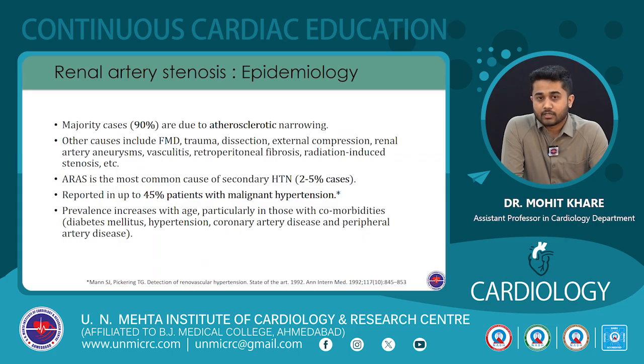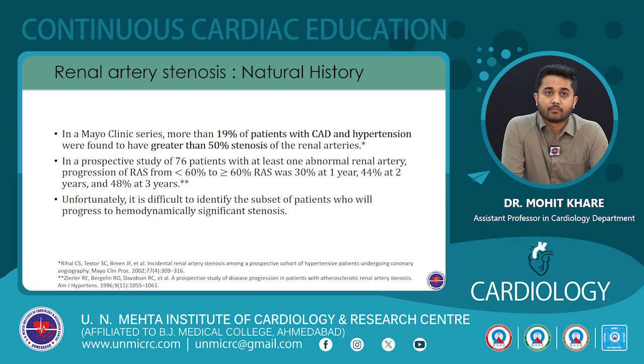The prevalence of renal artery stenosis increases with age, and also in those who have comorbidities like diabetes mellitus, hypertension, coronary artery disease, and peripheral arterial disease. So, like any other atherosclerotic vascular disease, the risk factors are common. This is further clarified in a Mayo Clinic series, wherein it was found that around 20% of patients who had coronary artery disease and hypertension were found to have more than 50% stenosis of the renal arteries.